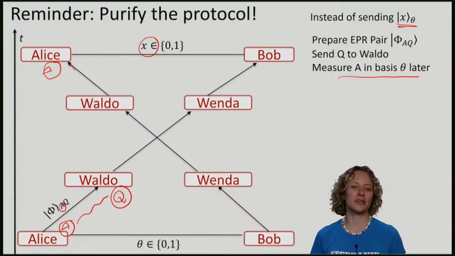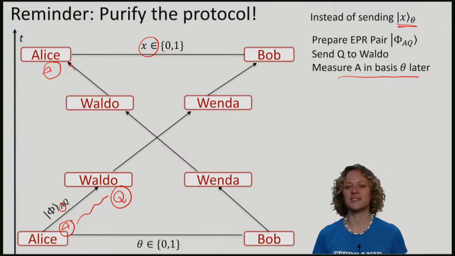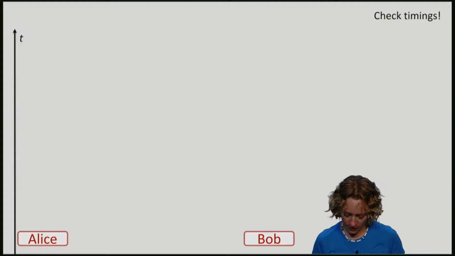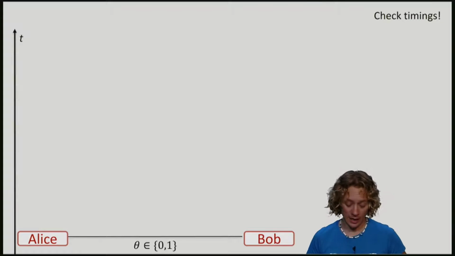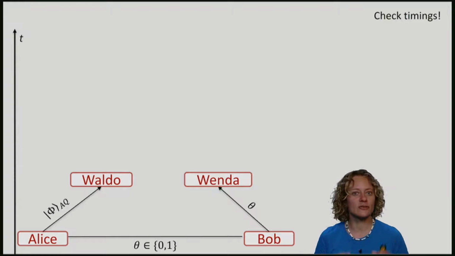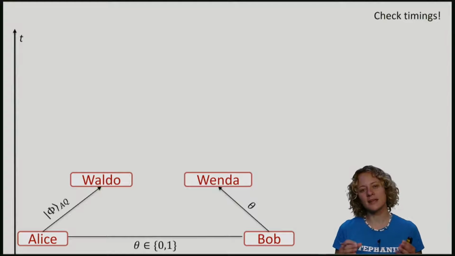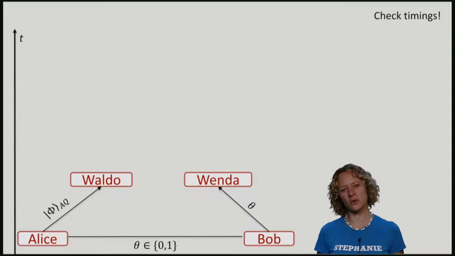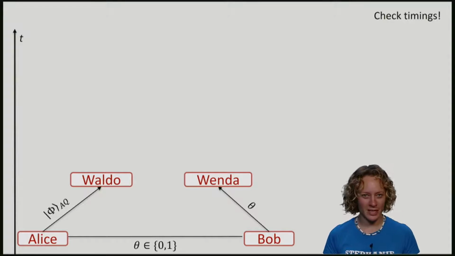So let's see how we can use these two tricks to prove security. I will focus only on one round, so n is 1, but the argument is the same for larger n. Let's first see what an attack by Waldo and Wenda actually looks like. So Alice and Bob share theta as before. Alice prepares the EPR pair and sends qubit Q to Waldo. Of course, now if Waldo is dishonest, we have no idea what he will do. However, Waldo is quantum. He cannot do things which are not permitted by nature.